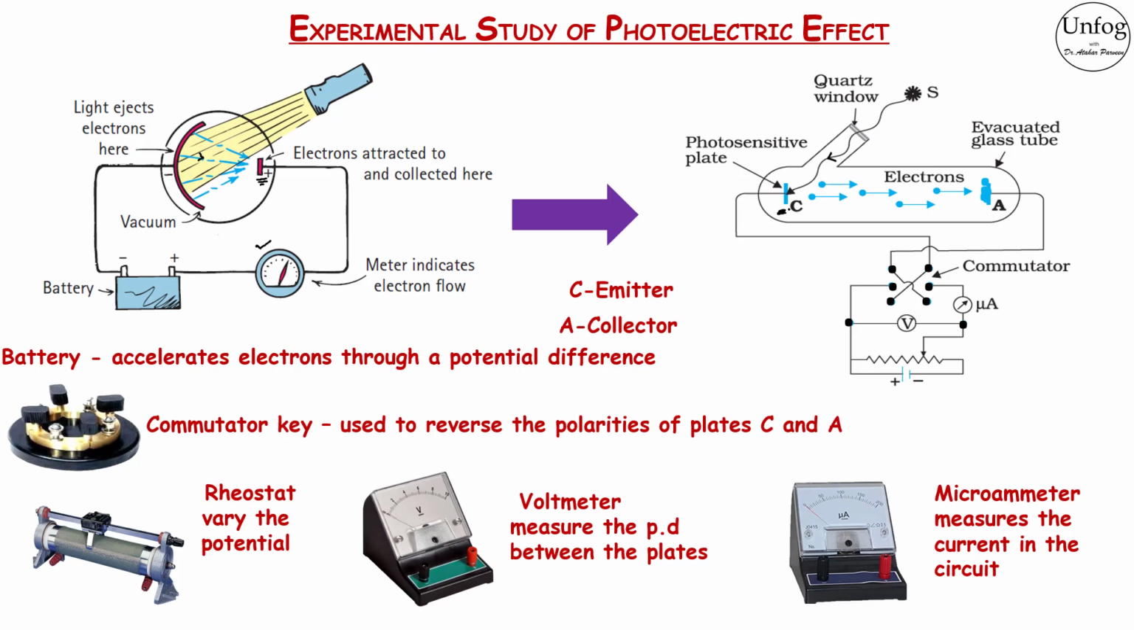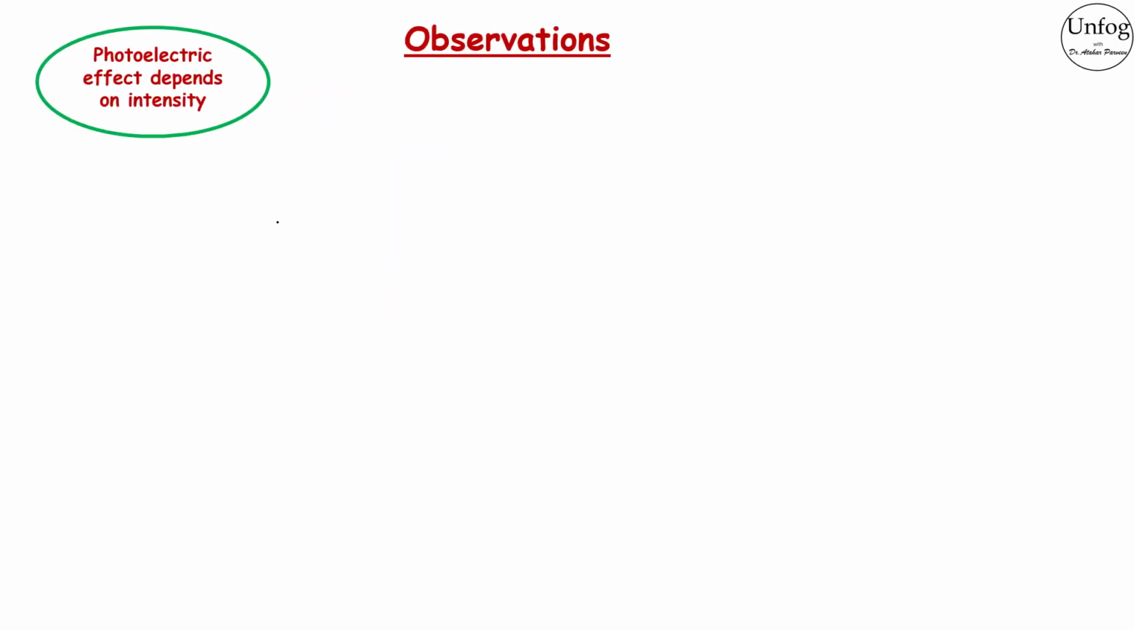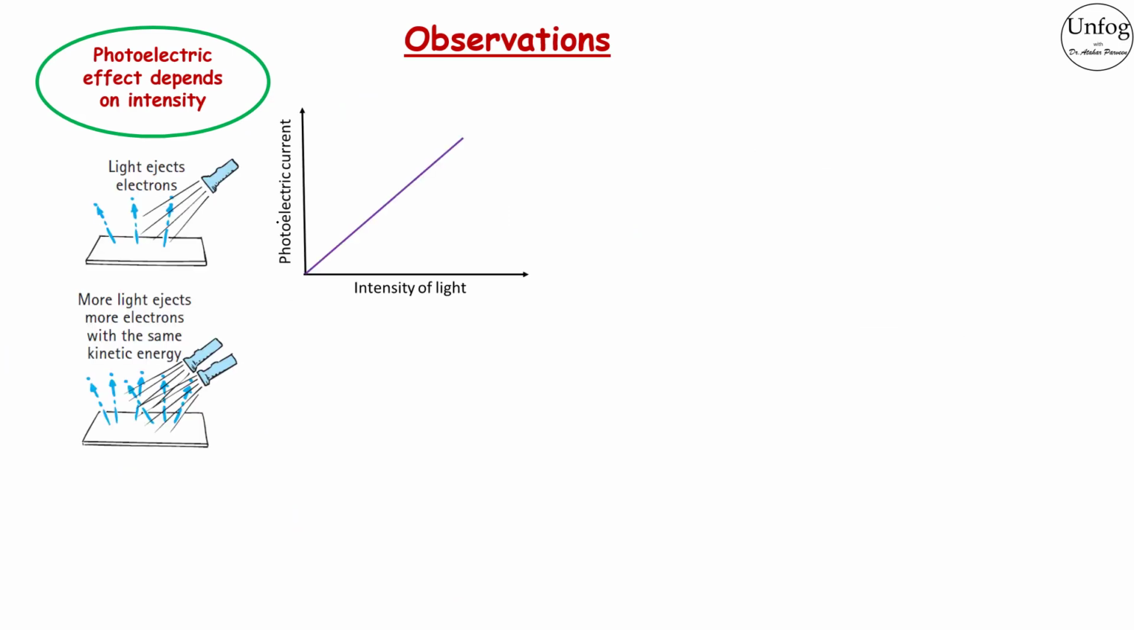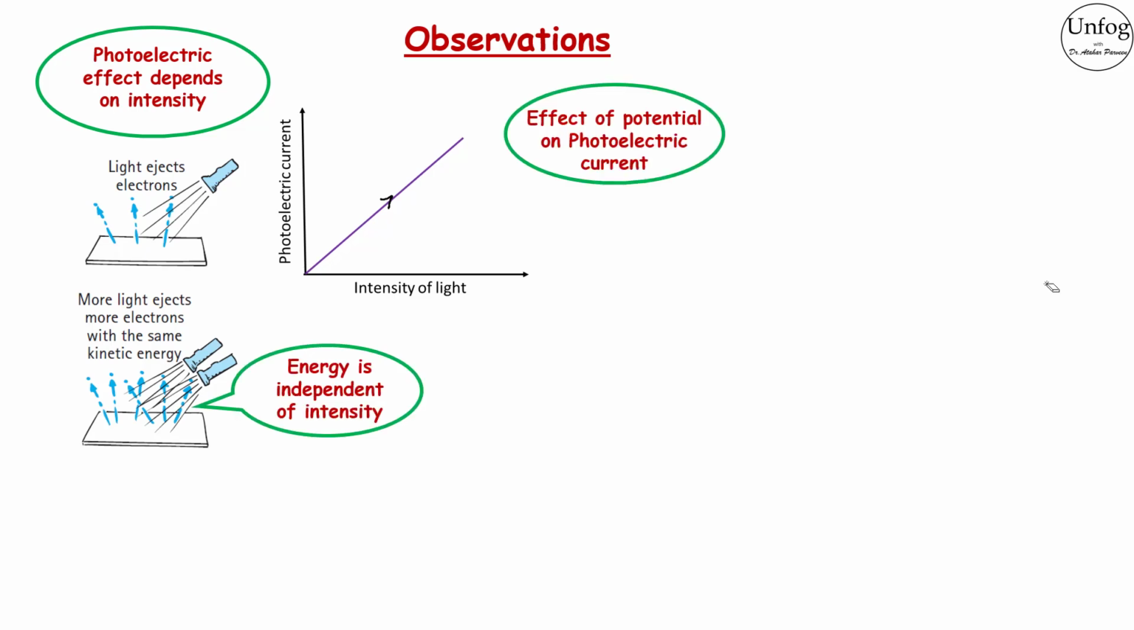The two main observations of the experiment were that the photoelectric effect depends on the intensity and frequency of incident radiation. The first observation was that the magnitude of photoelectric current, or say the number of photoelectrons emitted per second, was directly proportional to the intensity of light. As you can see in this graph, if you keep increasing the intensity of light, then photoelectric current increases linearly with the intensity of incident light. However, the energy of photoelectrons was independent of the intensity of light. But then, what is the effect of potential on photoelectric current?